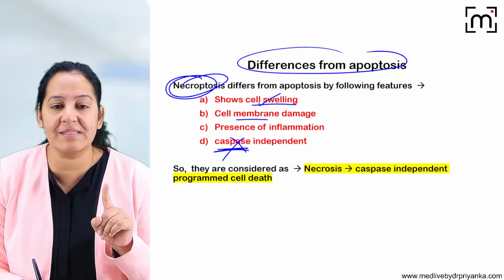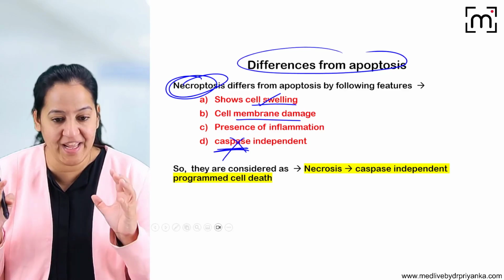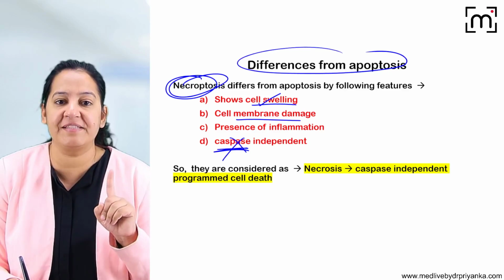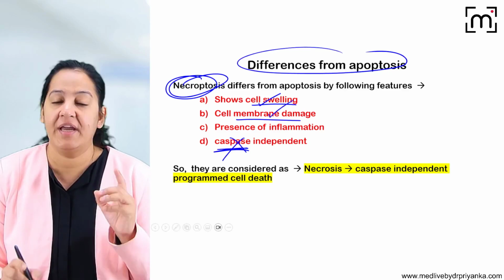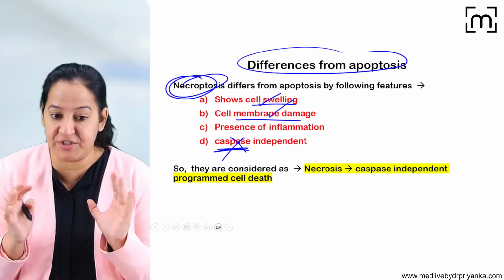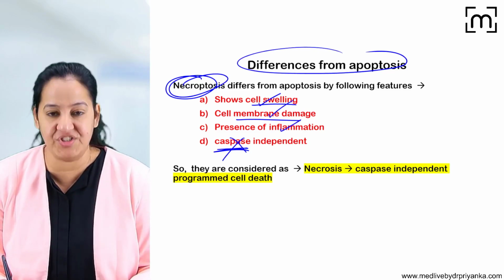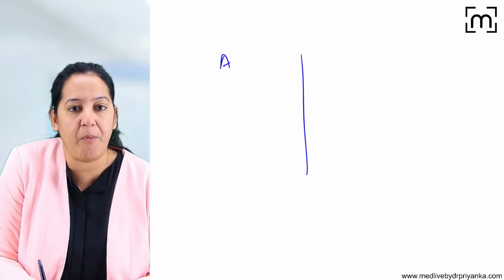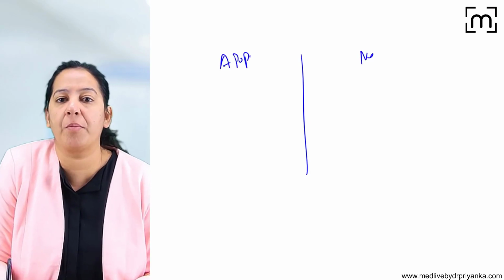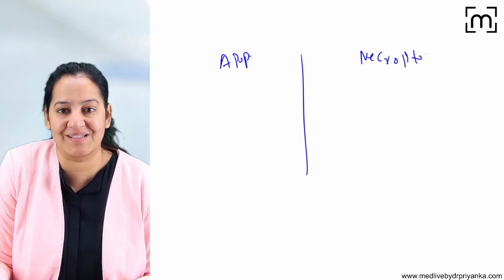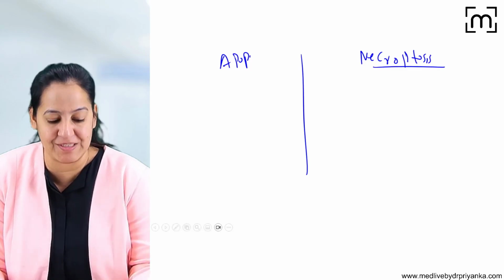In apoptosis, the membrane remains intact. No leakage, no rupture. Here the cell membrane gets ruptured. There is leakage. In apoptosis, no leakage, no inflammation. It's silent. Here leakage is there, inflammation is there. So learn the four differences of apoptosis from necroptosis, which is a hybrid between apoptosis and necrosis.